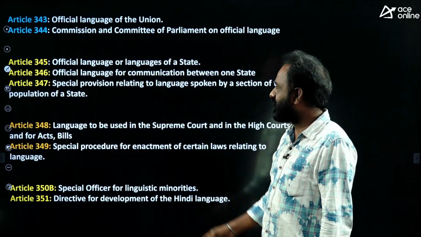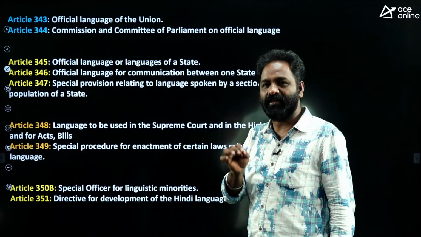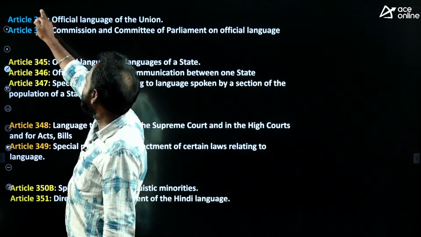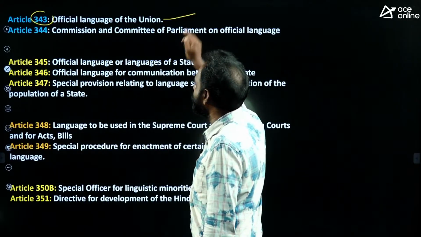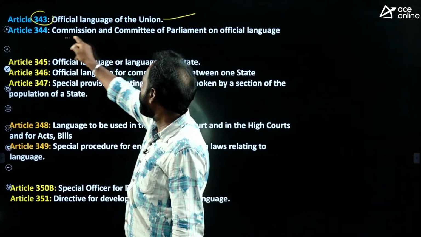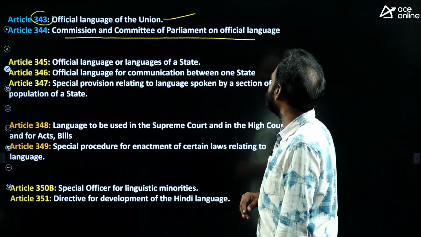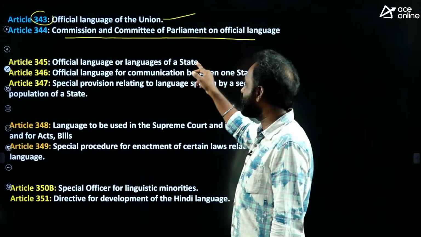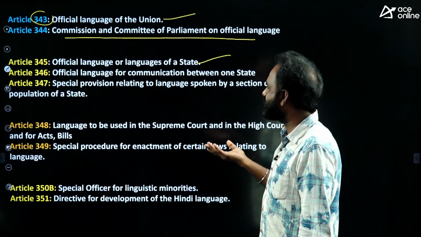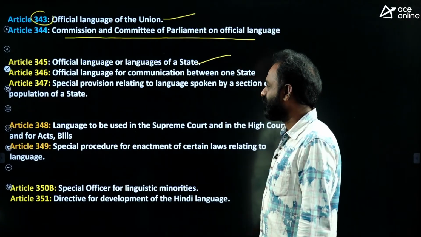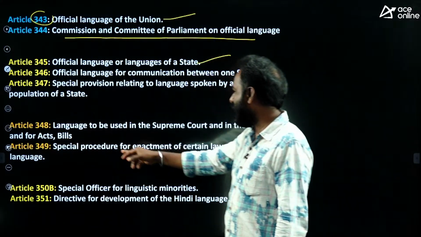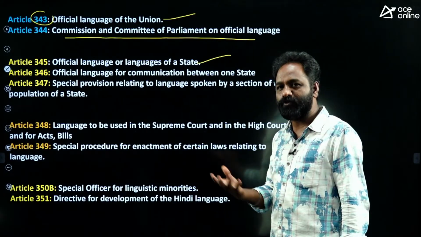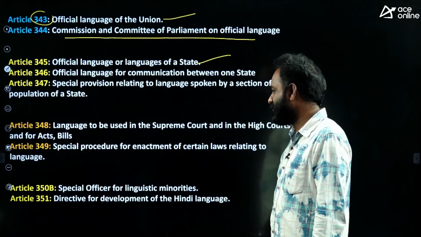You know that in the Supreme Court and High Court, the language they use is English. Article 343 talks about the official language of the Union. Article 344 talks about the Commission and Committees of Parliament on official language. Article 345 is the official language of the state. Article 346 is communication between two states. And Article 348 talks about the language to be used in the Supreme Court and High Courts, and for bills also. In the High Court and Supreme Court, English is the language, right?